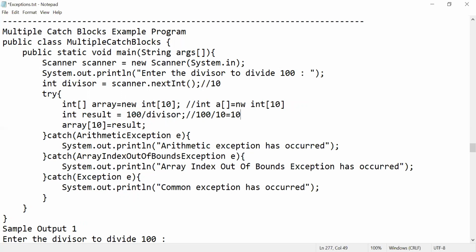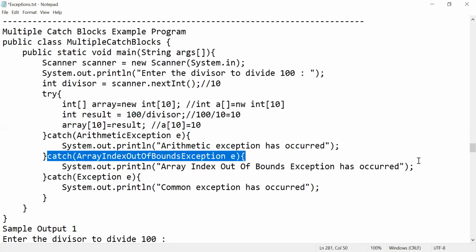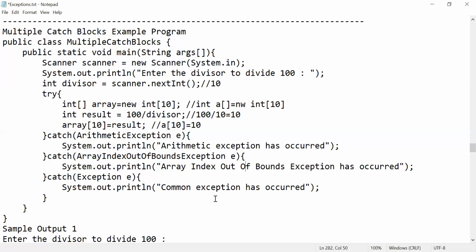Now what am I doing? I am trying to assign a of 10, nothing but array of 10, equal to 10 here. So this is an ArrayIndexOutOfBoundsException, right? Again I got one exception. If it is not any other type of exception, then a common exception has occurred. See, by using try and catch blocks, we can't throw multiple exceptions at a time. In order to throw multiple exceptions at a time, you need to use throws. Okay, do remember.